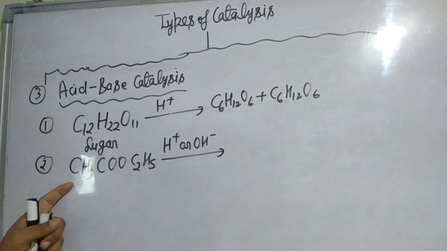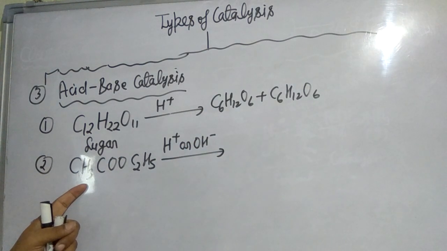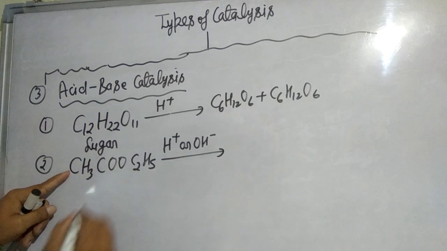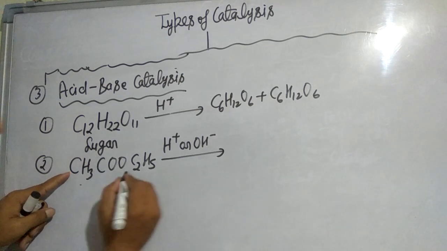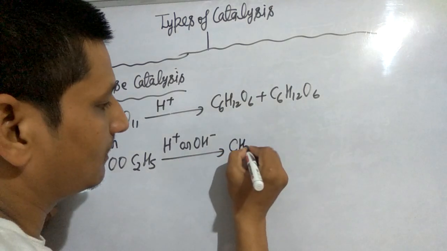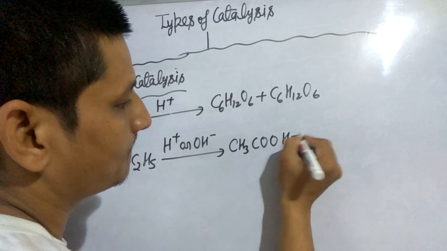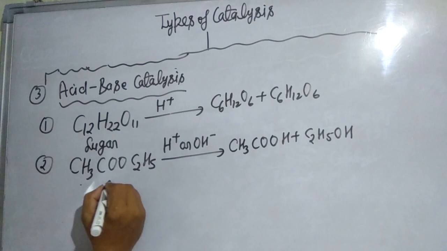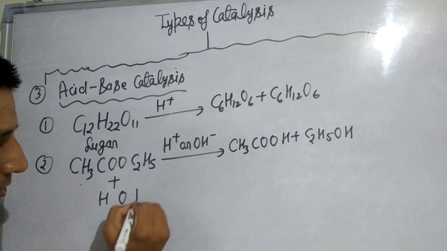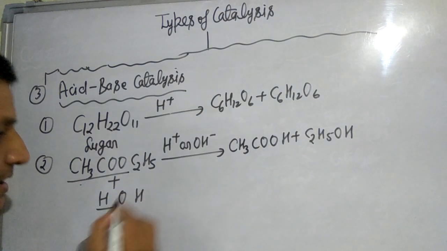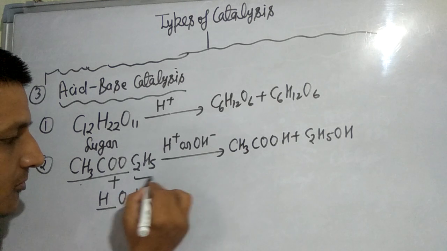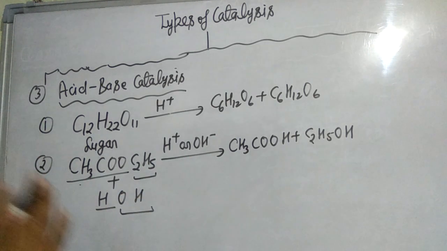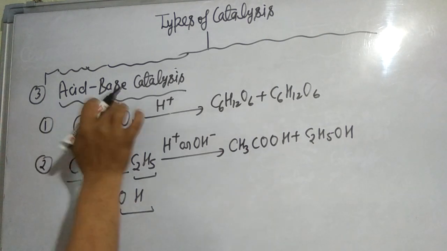Hydrolysis of ethyl acetate is catalyzed by an acid as well as by a base to give acetic acid CH3COOH plus ethanol. In this reaction we can take water, HOH. So look here, CH3COOH and C2H5OH. So this is the best example of acid base catalysis.